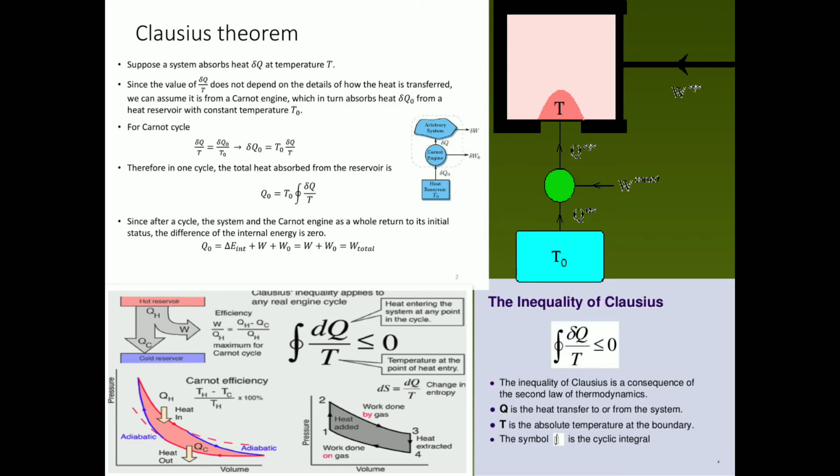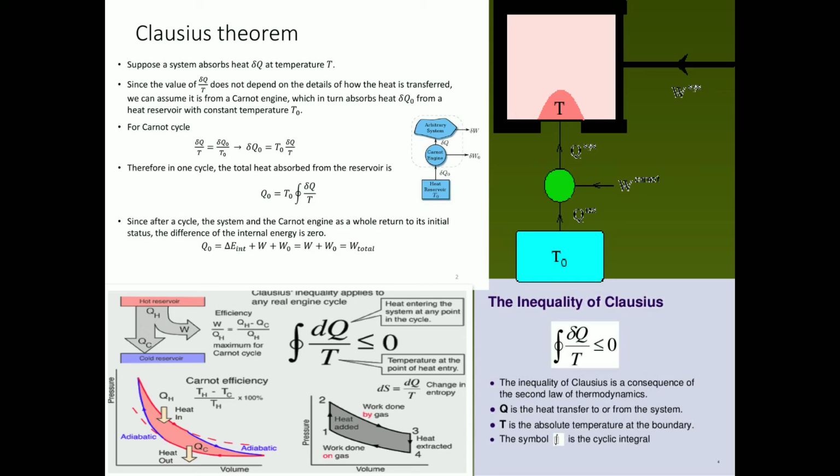Now look at the next point, that is Clausius theorem. A German physicist, Rudolf Clausius, put forward a mathematical explanation of the second law of thermodynamics in 1855, and that's why that particular mathematical explanation has been given the name of Clausius theorem, in honor of the physicist Rudolf Clausius.